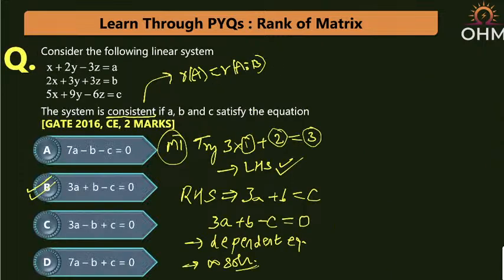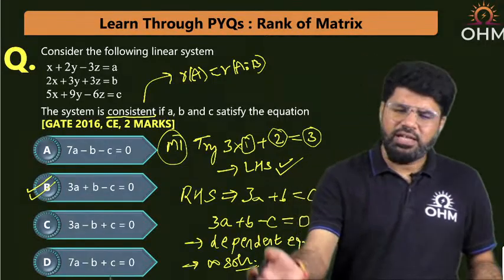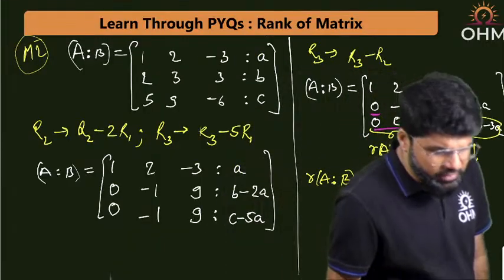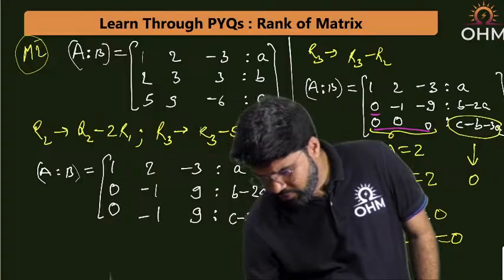The answer was option number B, automatically deduced by our number logic. How we have reduced earlier, by our number logic, and even by the calculation we are able to say that, correct?